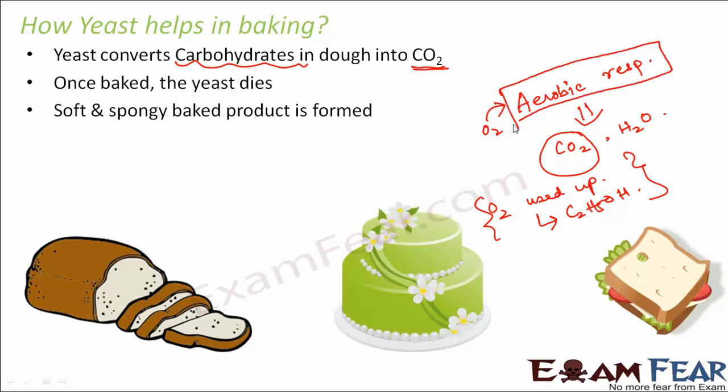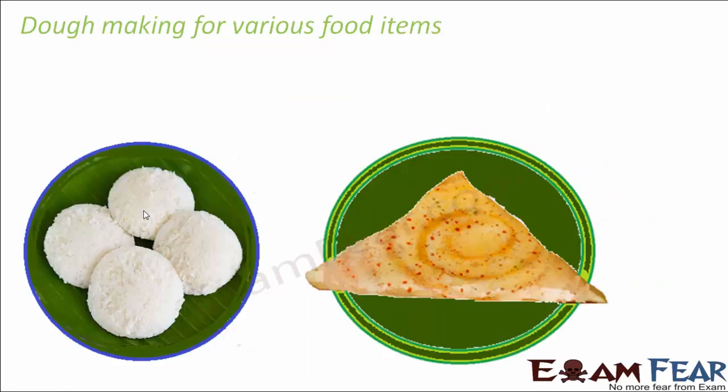and the process which helps in this conversion is aerobic respiration, that is oxidation in the presence of oxygen. Now this carbon dioxide raises the dough, or helps to expand the dough, or helps in the bubble formation. Now once the cake is baked, the yeast dies, and due to the carbon dioxide, a soft and spongy baked product is formed. So now let us look at the dough making process for various other food items like